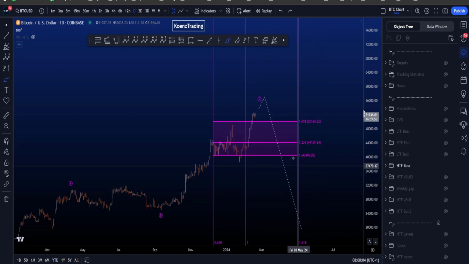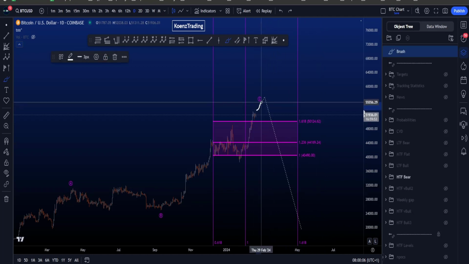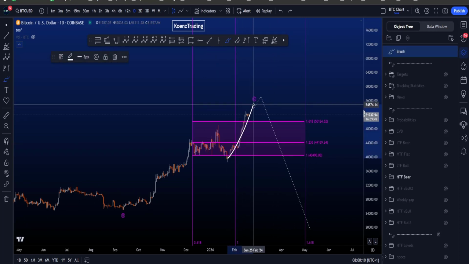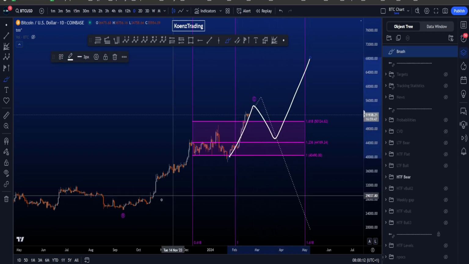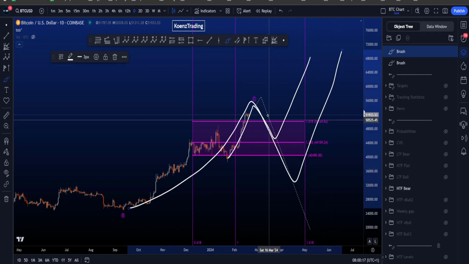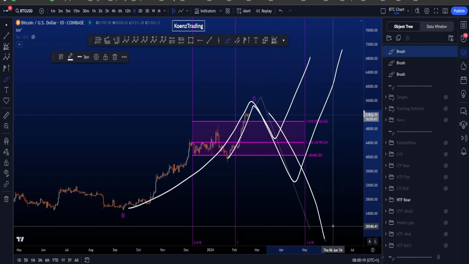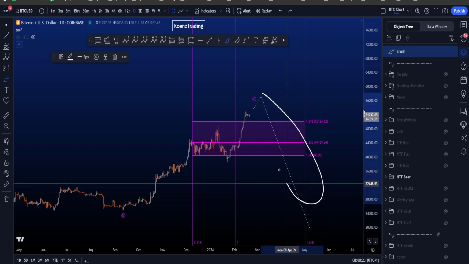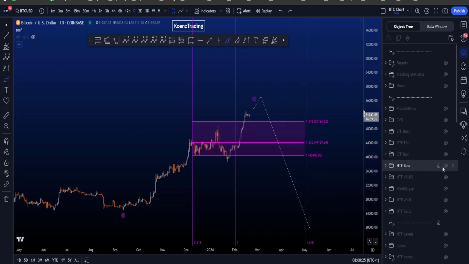So in pretty much all of these scenarios, what we're looking for is a bit more upside and then a retracement to the downside. Most bullish is then another wave 1, 2 continuation. On the second place, we have a wave 1, 2 and continuation. And finally, we have the most bearish scenario, where we are looking for continuation to the downside. It very much depends on the retracement we're eventually going to get.